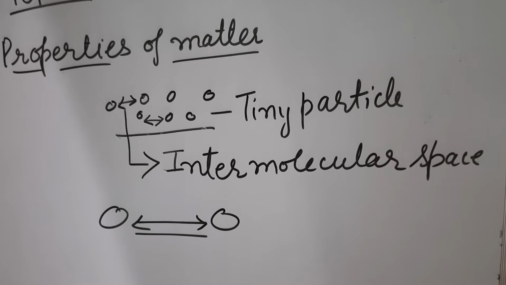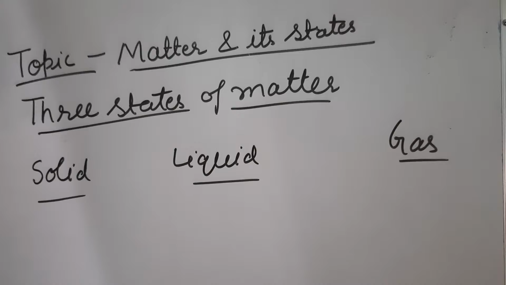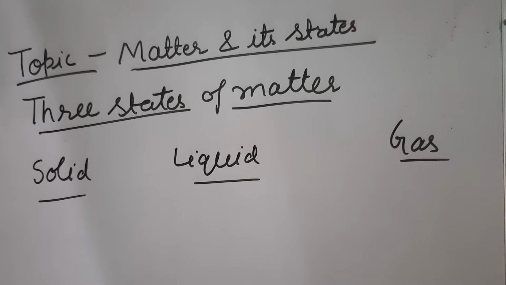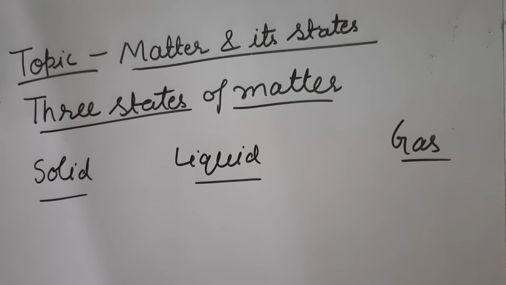Okay, student. Now we will study the difference between the three states of matter. The three states of matter are solid, liquid and gas. Solids have a fixed volume. And what is volume? The space occupied by anything is known as volume.